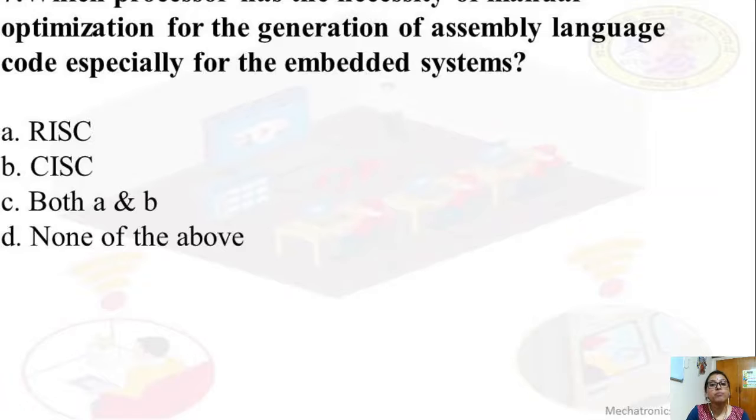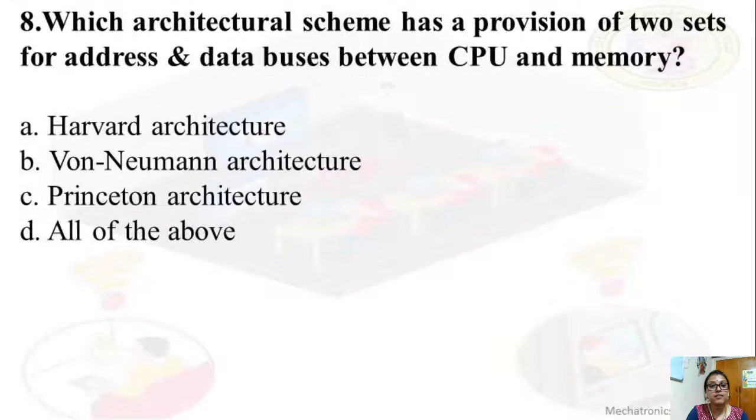Which one? Answer is CISC. Next, which architectural scheme has a provision of two sets of address and data buses between CPU and memory? Which one has two separate buses, address bus and data bus? In Harvard architecture. They have given the options Harvard, Von Neumann, Princeton, all of the above.